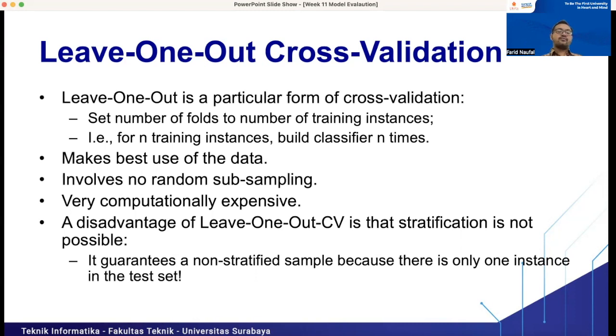But if we have limited data, it can be the best choice, because we only use one observation as the testing set, and the rest of the data will be the training set. A disadvantage of leave one out cross validation is that stratification is not possible. But it guarantees a non-stratified sample because there is only one instance in the test set, right?